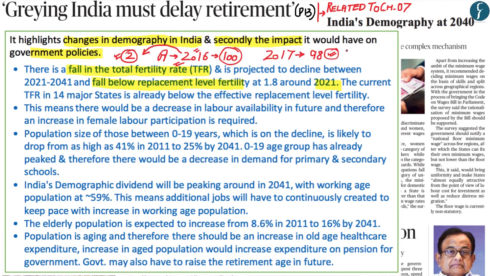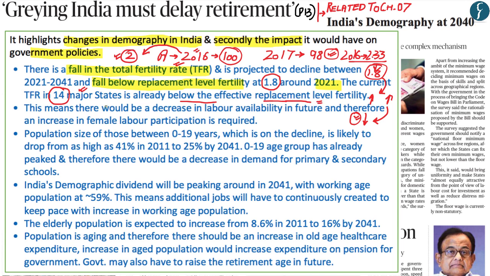Now as you already understand, in 2016 the total fertility rate was around 2.33 births per woman. However, it is expected that by 2021 this figure would fall to around 1.8. And therefore, in the simplest of terms, what this means is that the number of people being born within India would be less as compared to the people who are actually dying within India. Whereby this article has already highlighted that 14 major states within India, including the southern states, Himachal Pradesh, Rajasthan and several other states, have already gone below the replacement level fertility rate.